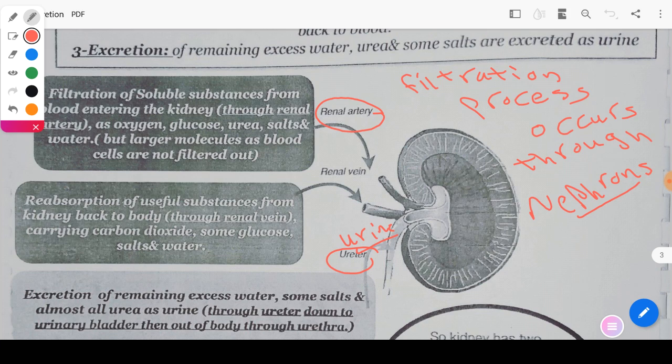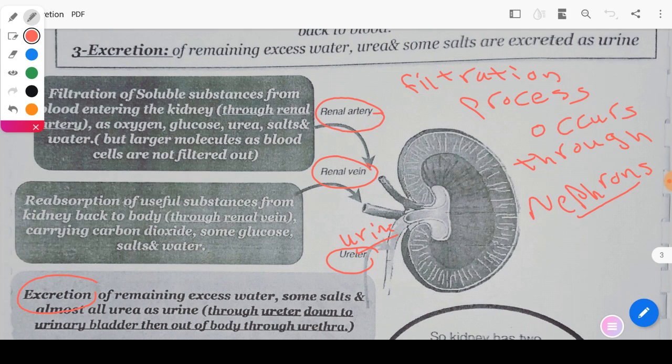This process is called excretion. So what about the materials which are not used by the kidney function? These materials will return back again through the renal vein. It includes what?